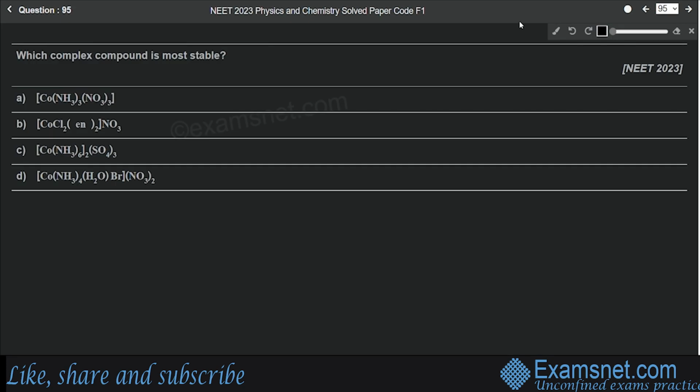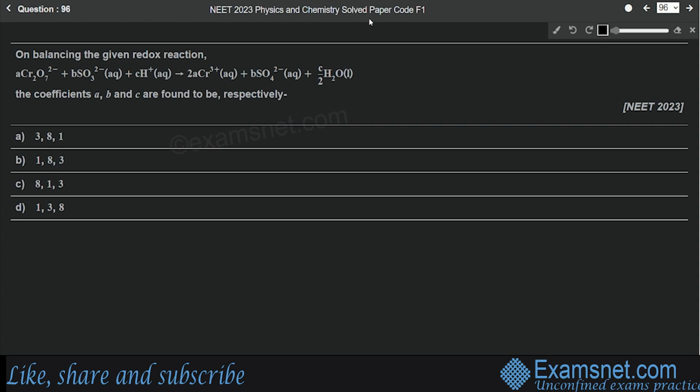Question number 95 is from the chapter coordination compound, and the question is, which complex compound is most stable? If we compare the compounds given here, we can see that in option number A, C and D, all the ligands are monodentate ligands, whereas in option number B, a bidentate ligand is given, and we know that a bidentate ligand forms a more stable complex. Therefore option B will be the correct answer.